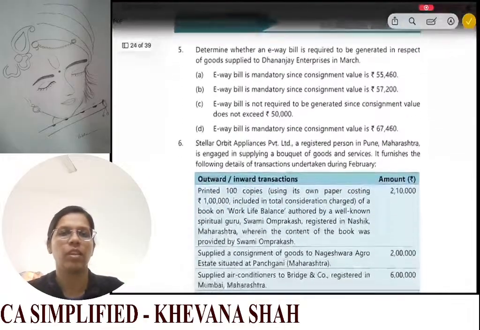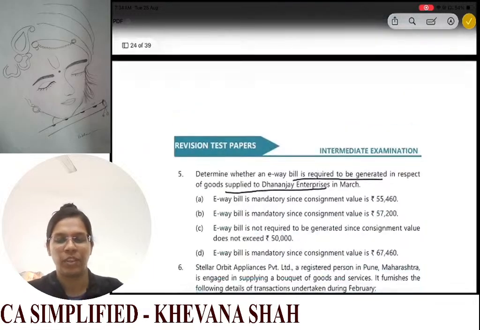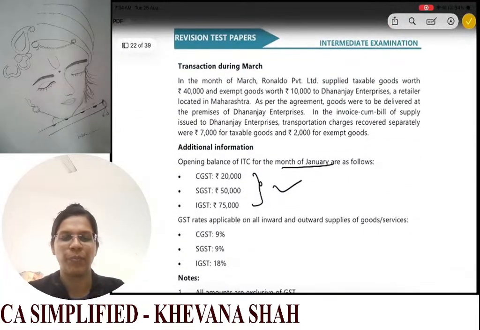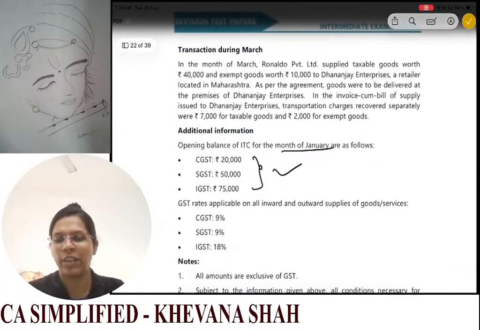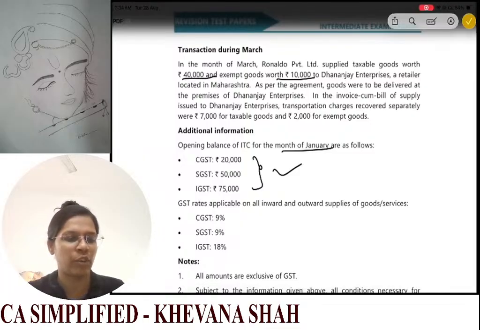Okay. Now for question number 5. Determine whether an e-way bill is required to be generated in respect of goods to Dhananjay Enterprises in March. So let us look at the question. In the month of March, Ronaldo Private Limited supplied taxable goods worth 40,000 and exempt goods. Now see, whenever you need to calculate the consignment value for your e-way bill, what you will not include is your exempt goods.